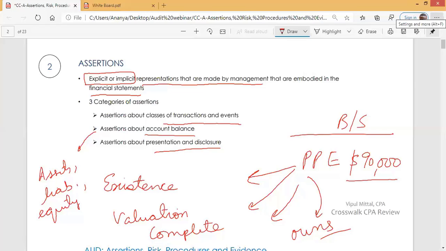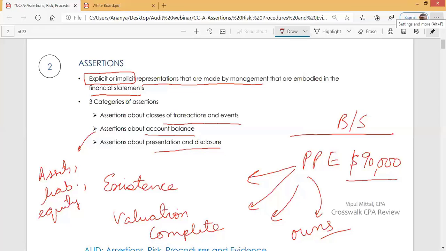And you know that these assertions are representations by management. These are included in the financial statements. These may be explicit or implicit. And the auditor checks these assertions. The auditor checks whether the value of property, plant, and equipment is really $90,000 or not.